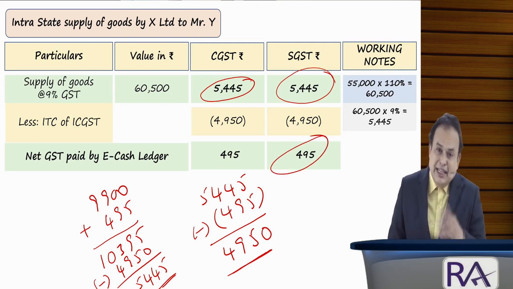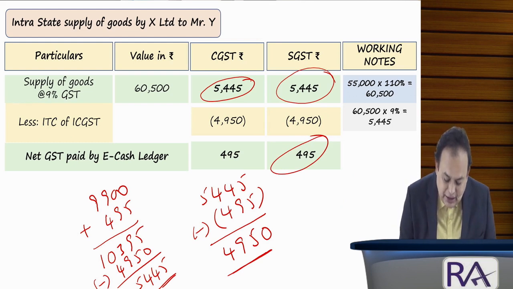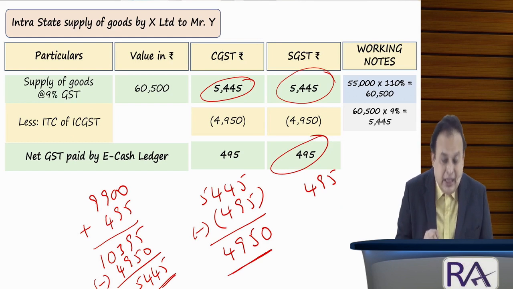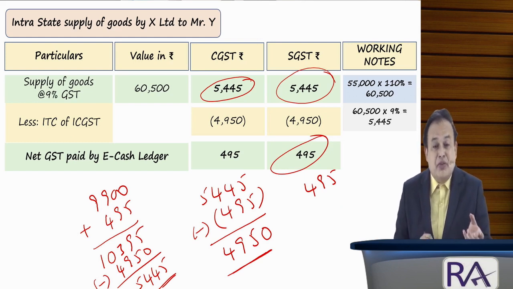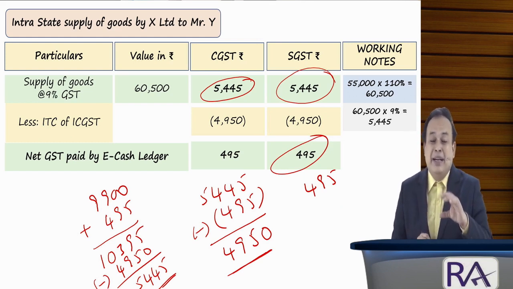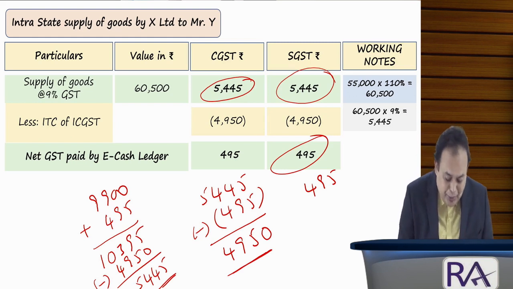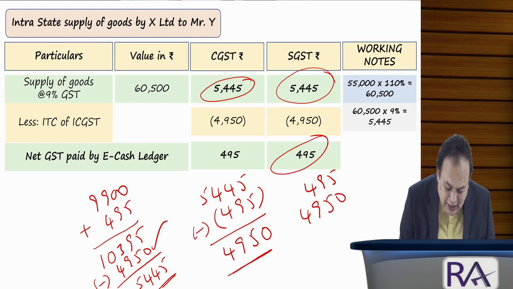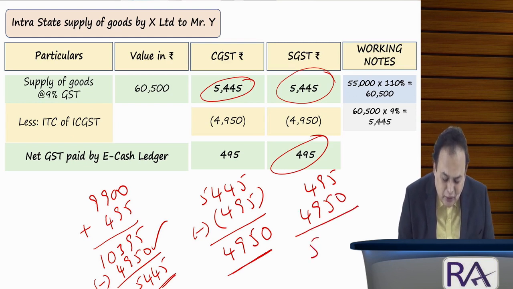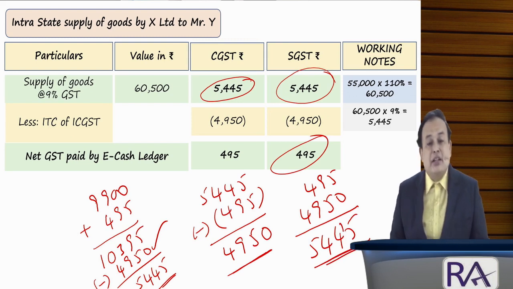Therefore, the state government will collect like this: 495 cash collected, then CCA transferred to the state of Telangana by debiting to central the shortfall of rupees 4,950. Put together, 5,445 rupees will be got by the state of Telangana.